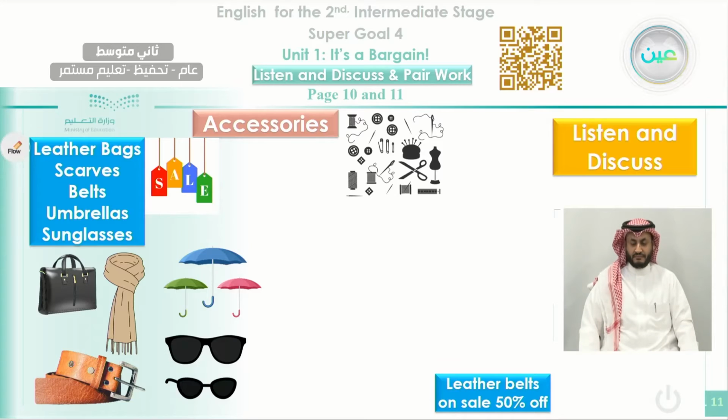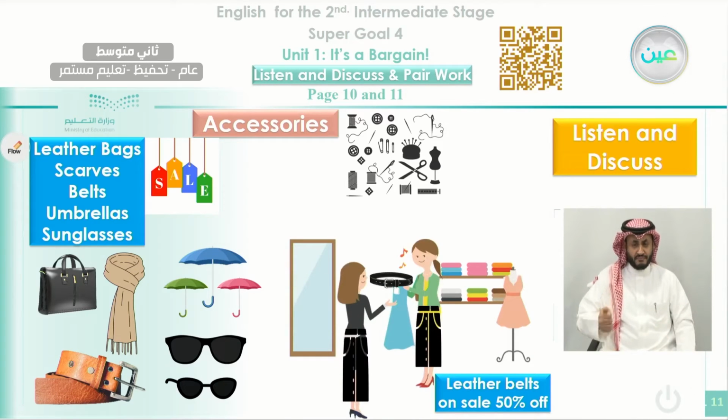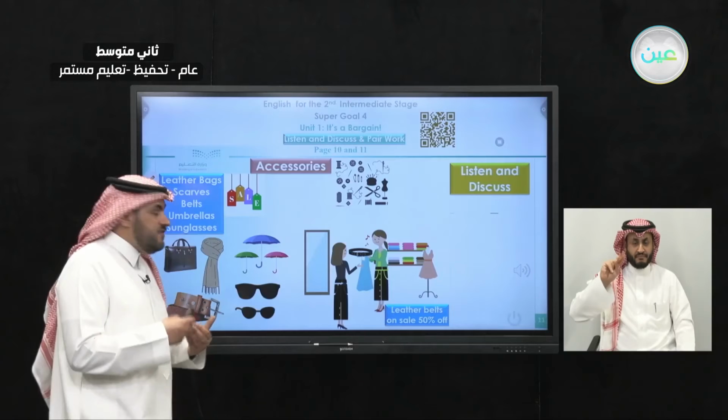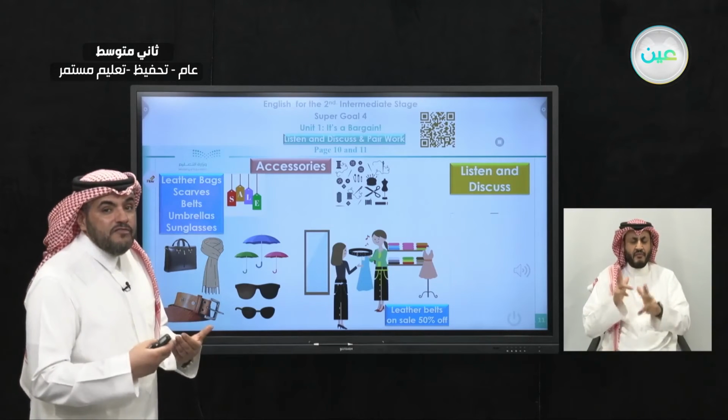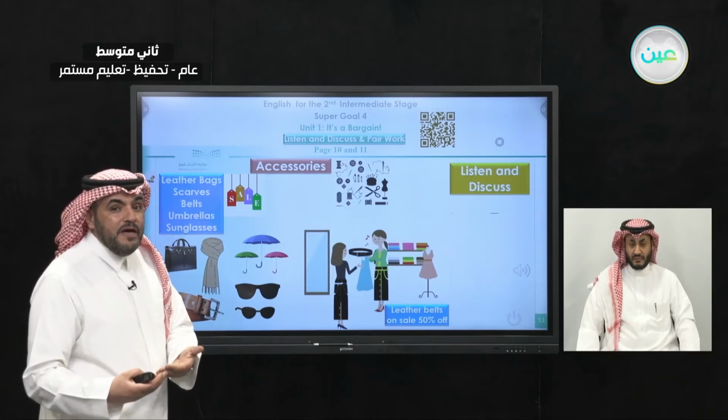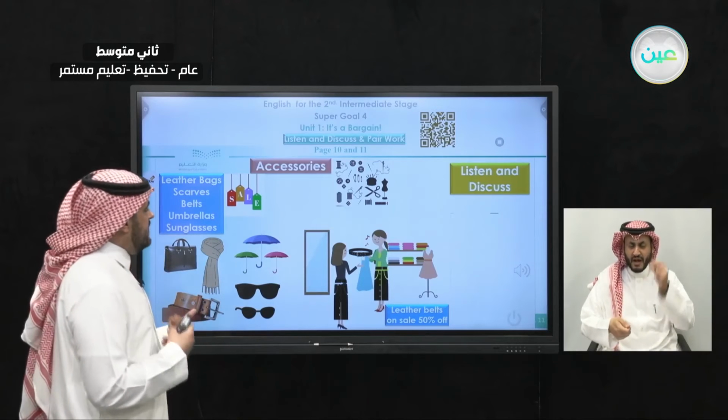Okay, also you can find here that there is an offer. We call it a bargain. Leather belts on sale 50% off. That means that the price is reduced to half of the price. So this is a bargain. Let's listen to or read this conversation between these two girls. They're talking about this offer. Do you think they will buy the belt or not? Let's find out.